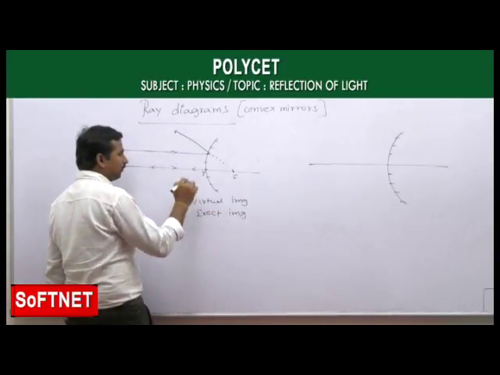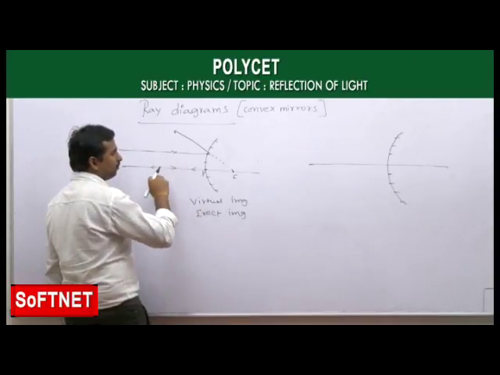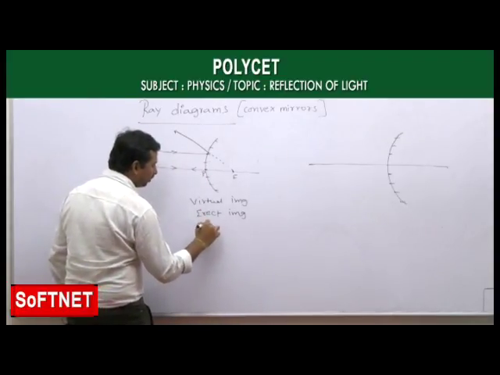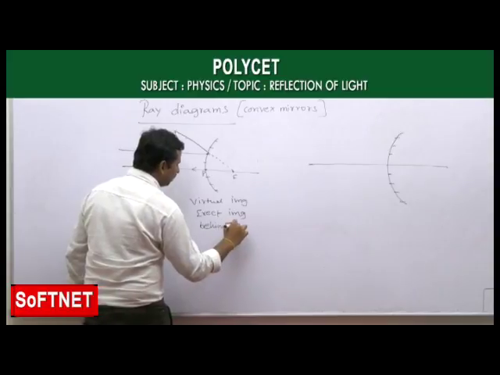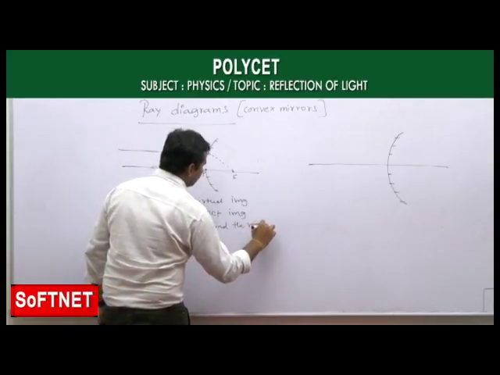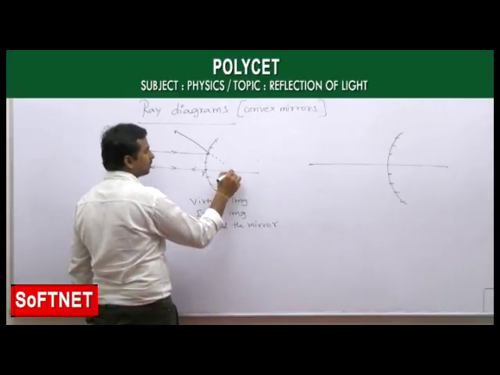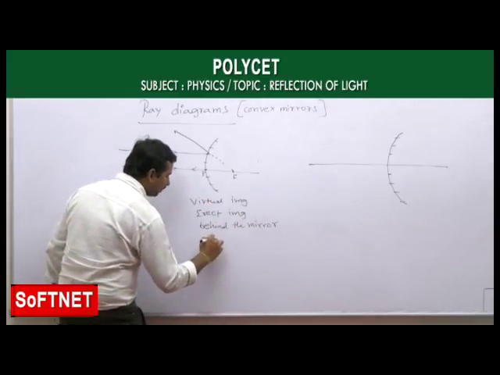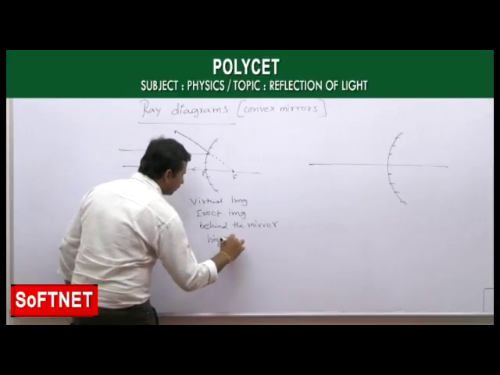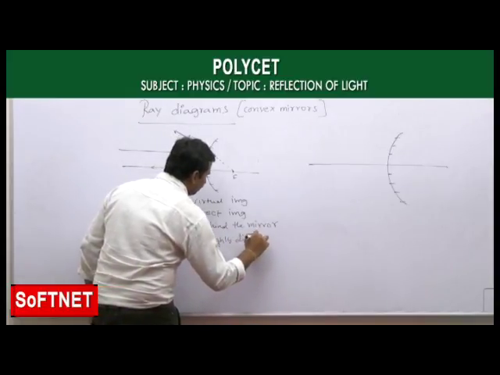And if you see the size of the image formed here behind the mirror, it is highly diminished.